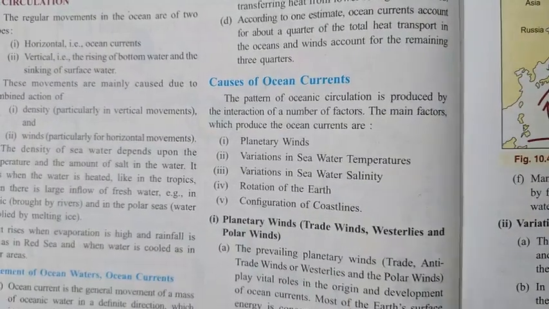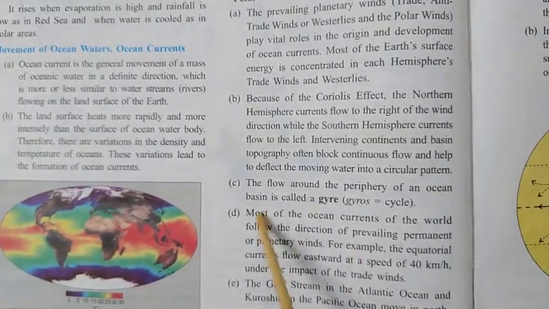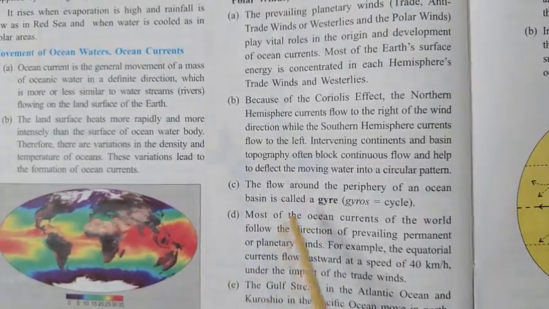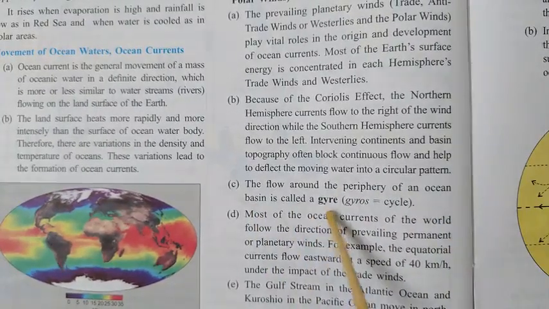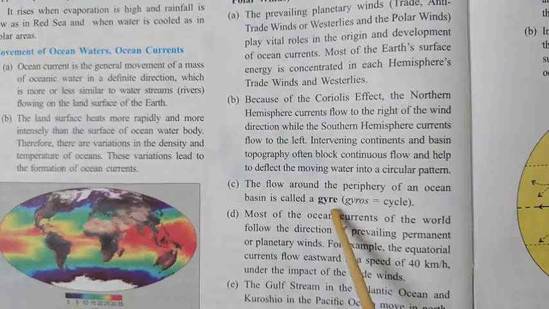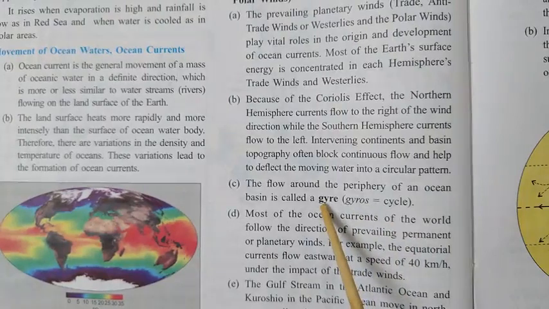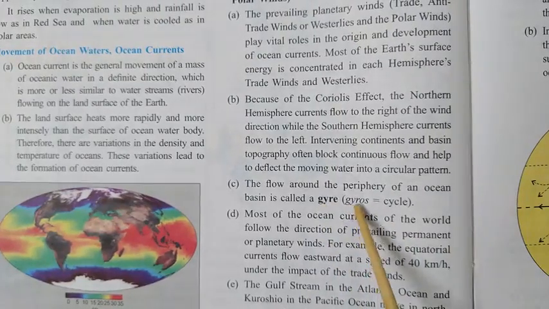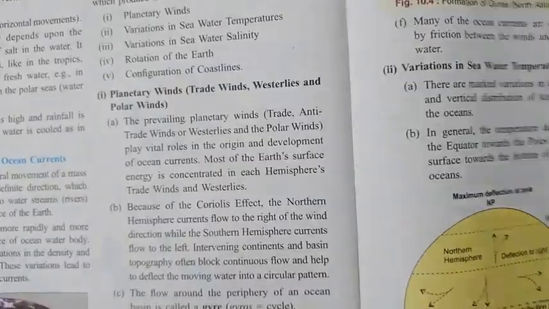So this is only one factor I explained to you, planetary winds. Now in this, one more thing I want to show you. Let's see here the point C. The flow around the periphery of an ocean basin is called a gyre. Now what is a gyre? This thing you need to know. What is a gyre or gyros? This word gyre is actually derived from the word gyros, which means cycle. So let me just show you again in the figure.